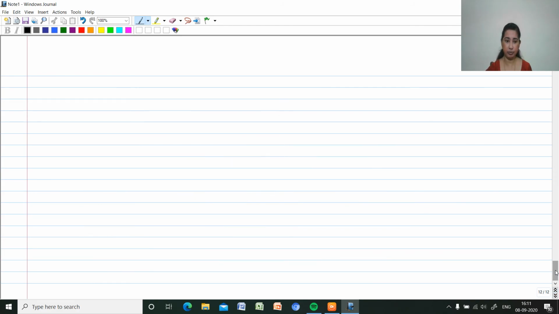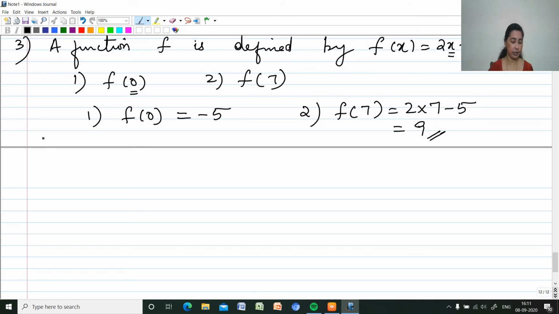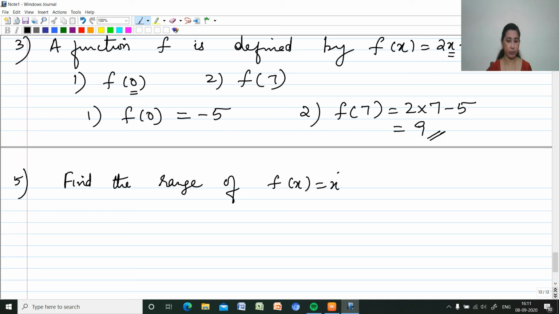So that's about the function. Then one more question, we'll do it from here. That is question number 5, that is to find the range of f of x equal to x square plus 2, where x is a real number. So what about the range of this? If x is a real number, it means it can be either positive or negative.